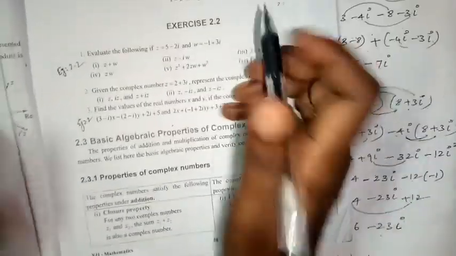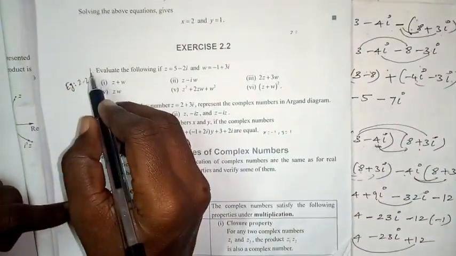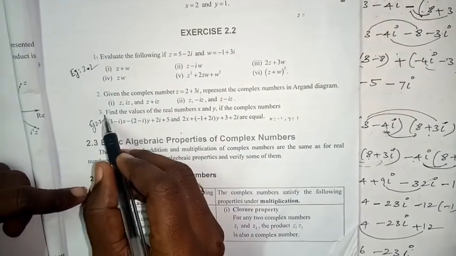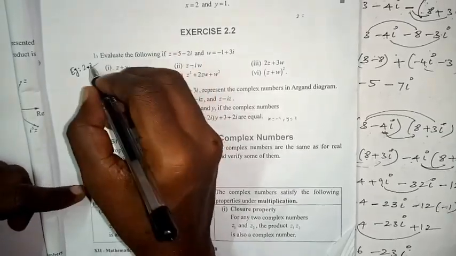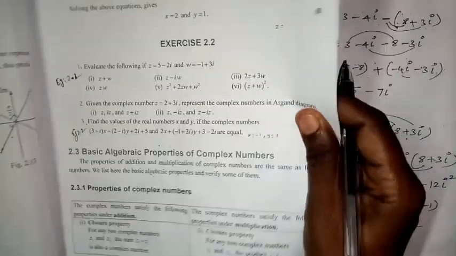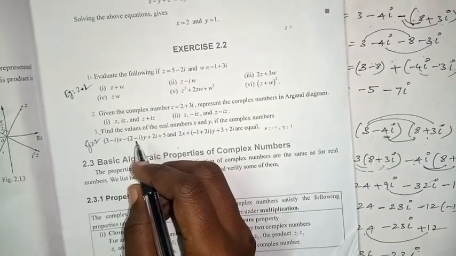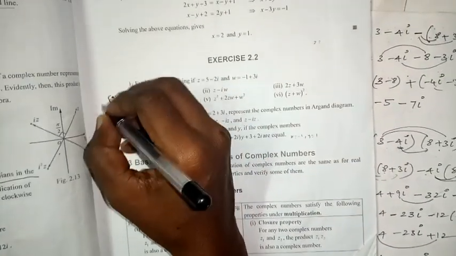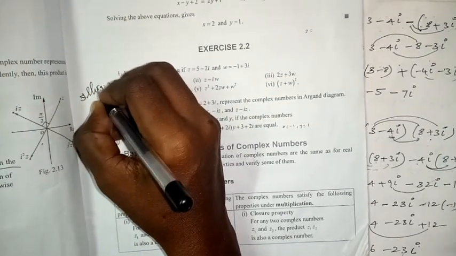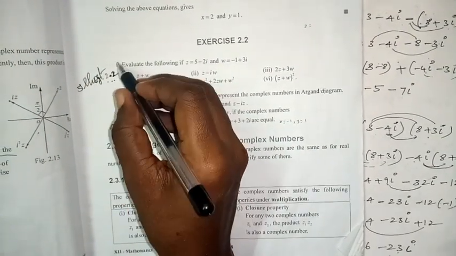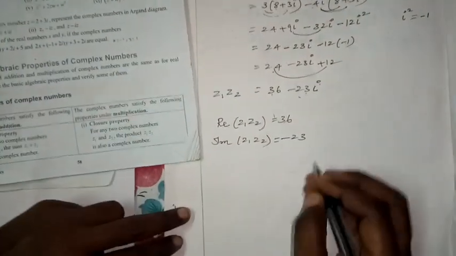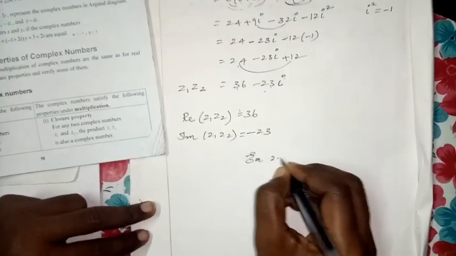Exercise number 2.2. Children, you have to write it in the book itself also. First sum, example 2.2; third sum, example 2.2. This is illustration 2.2, the same illustration. I'll do any one sum, the remaining sums you have to do. Come to our exercise number 2.2.